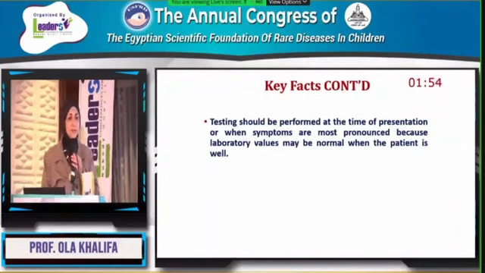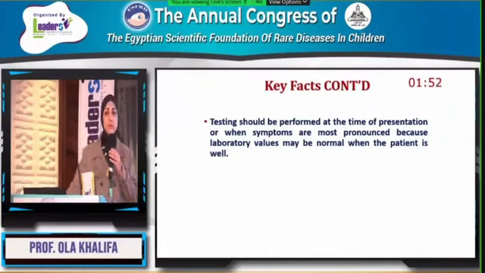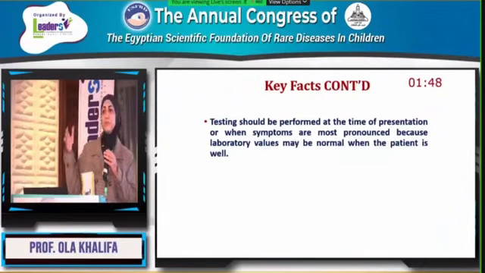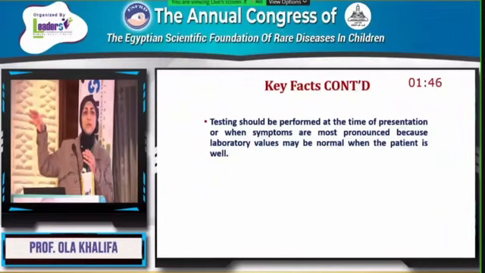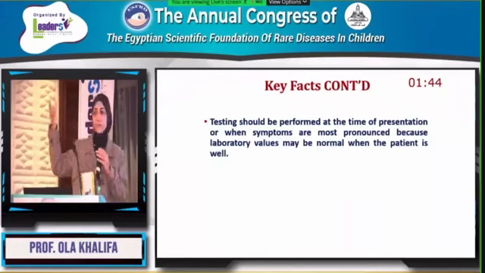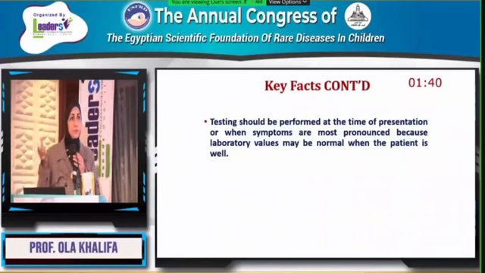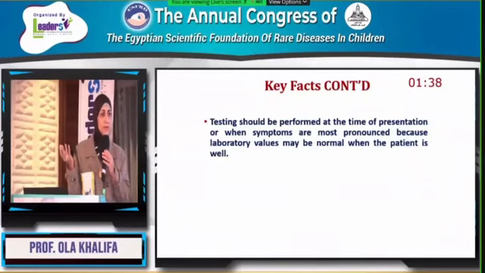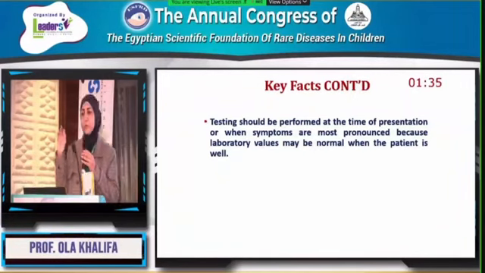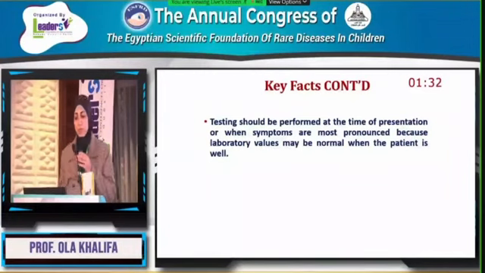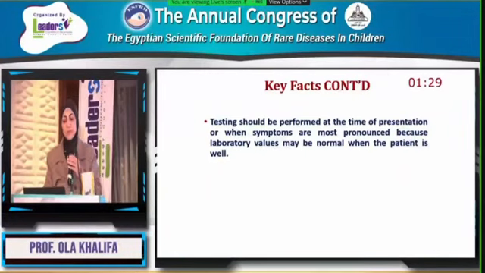As I said, I have to know what type of tubes or what type of samples. For example, for urine organic acid, I can take samples and put them in the fridge during the acute metabolic crisis, and then I can send them to the lab the next day if I face a patient having a problem during the weekend. So it is very important to have the samples at the time of presentation or when symptoms are most pronounced, because laboratory values may be normal when the patient is well.